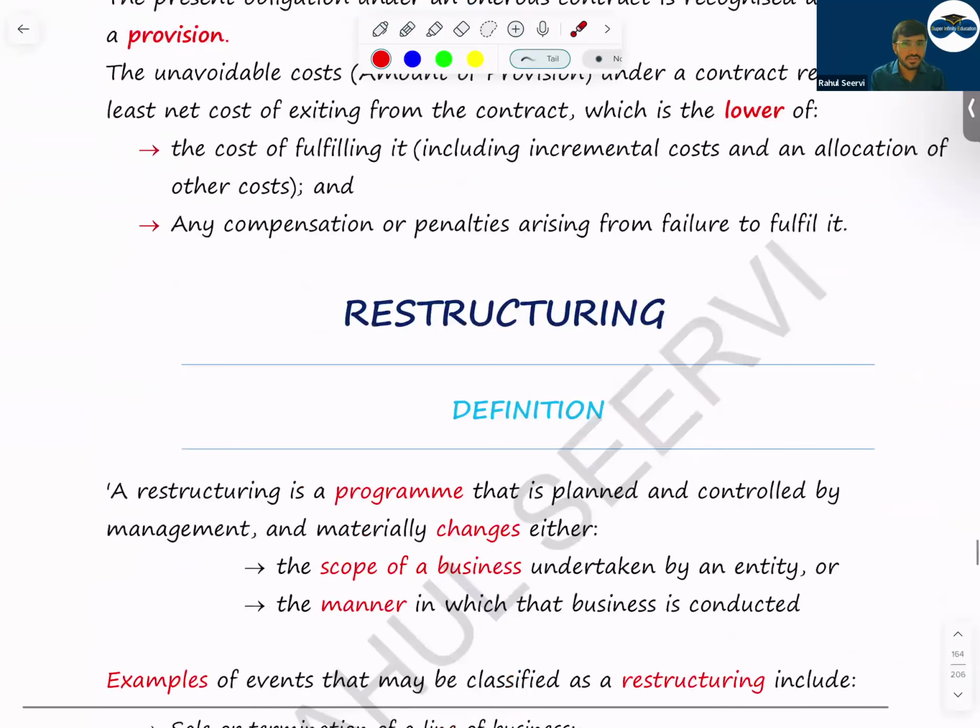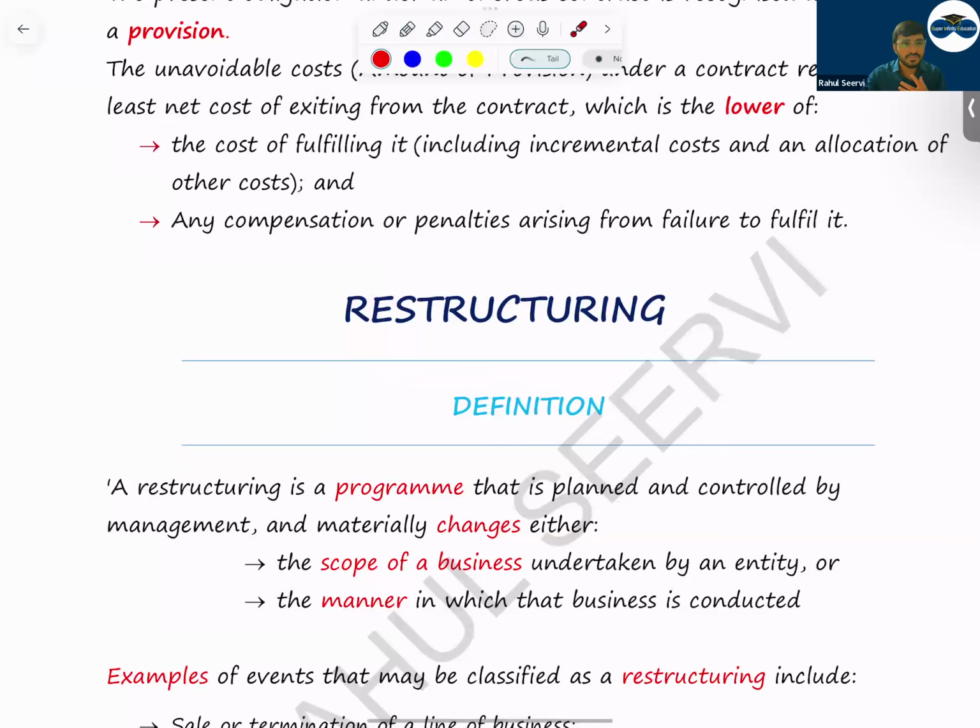Then coming to restructuring, sir. Restructuring means the company is doing what? The company is doing some changes in its business. So if the company is doing some changes in the business, can I say the company will incur cost? So today the company is saying that we will shut down the online business and enter into offline business. Now today only, if the company is shutting down the online business, can I say a lot of cost will be involved? So today only the company knows that in future we have a cost. Can the company record a provision? Yes, when the criteria are met.